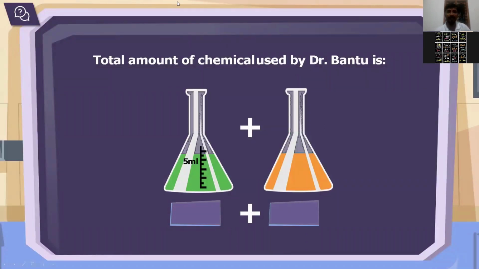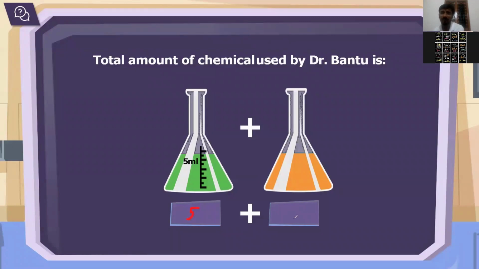Here, can you write it now? You can see you have to write that in the boxes. Green is how much? The total amount of chemical used by Dr. Bentu will be what? 5 ml for green. Okay, so let me write 5 ml for green. Let me change the color and take red. So here it is 5 ml.